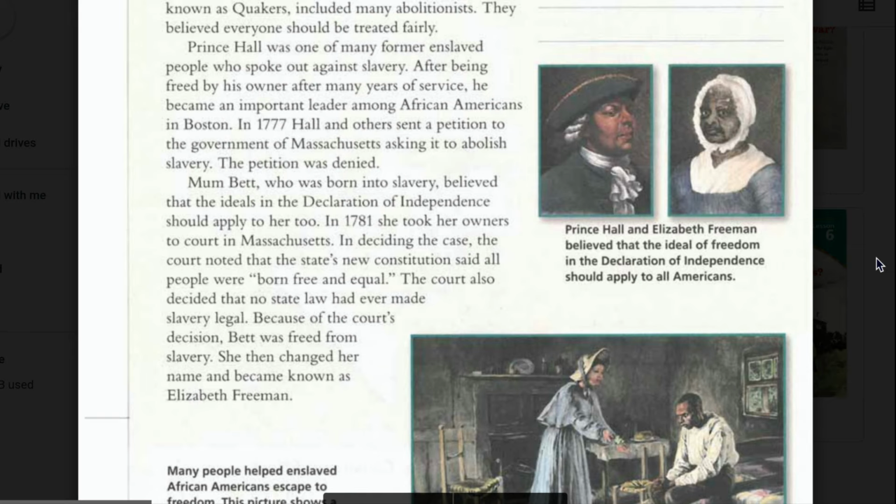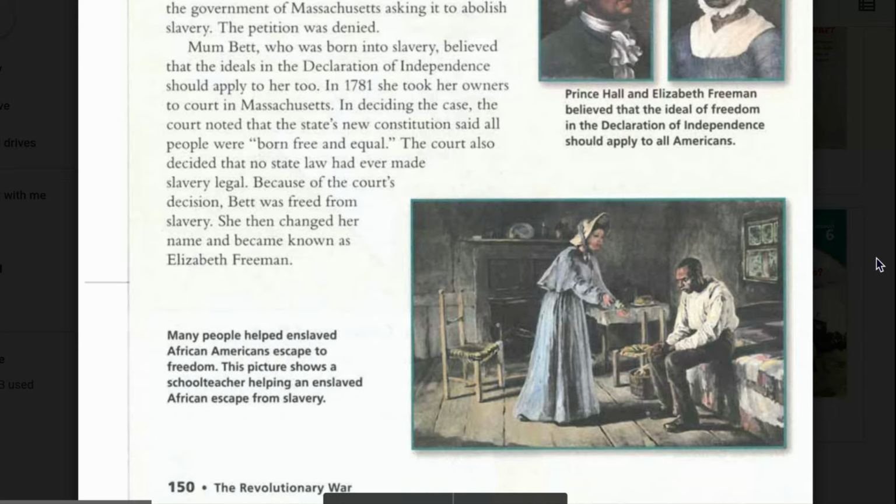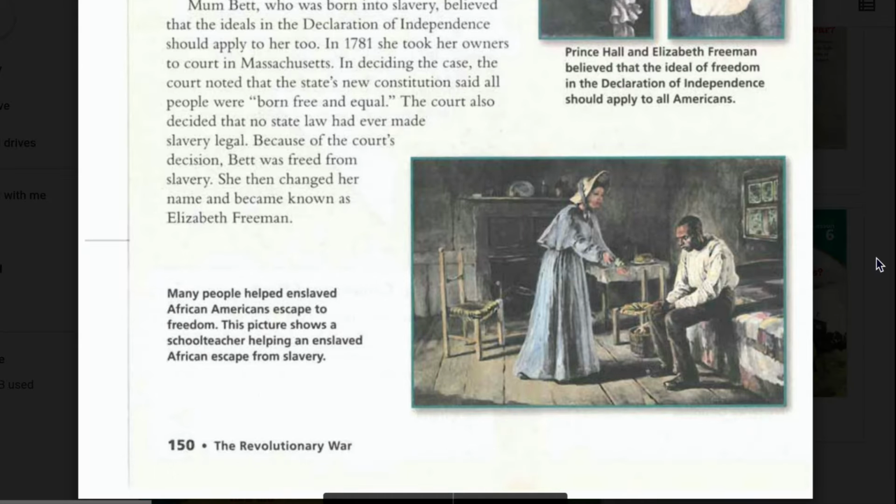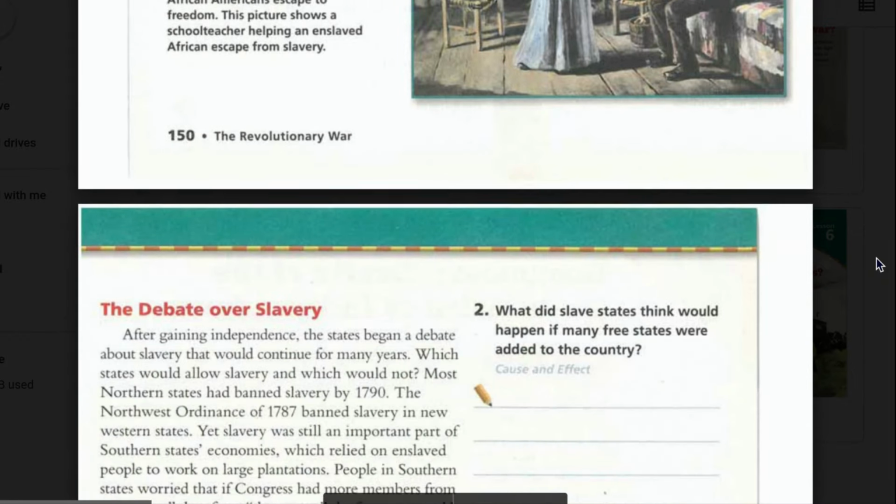Caption: Prince Hall and Elizabeth Freeman believed that the ideal of freedom in the Declaration of Independence should apply to all Americans. Caption: Many people helped enslaved African Americans escape to freedom. This picture shows a school teacher helping an enslaved African escape from slavery.